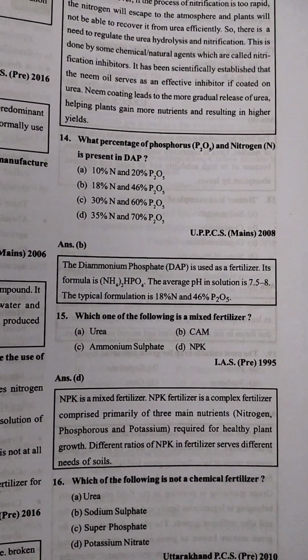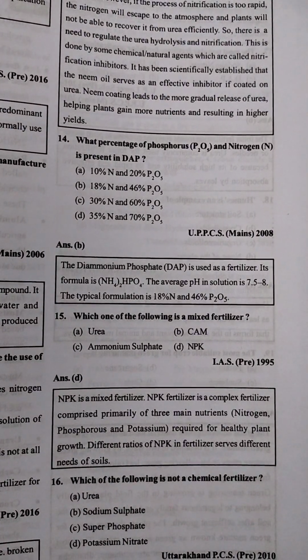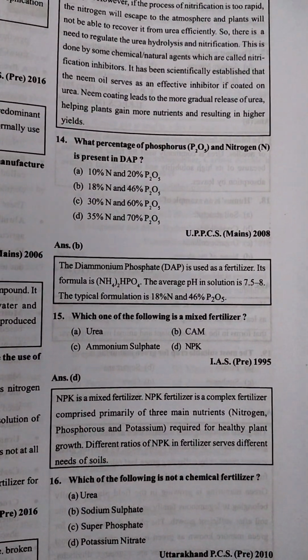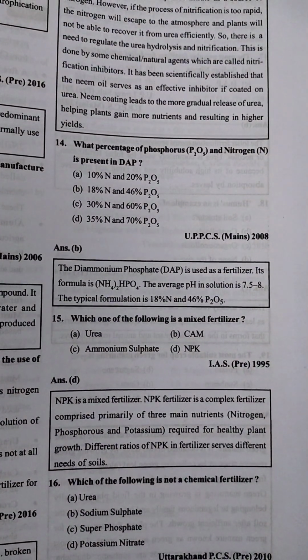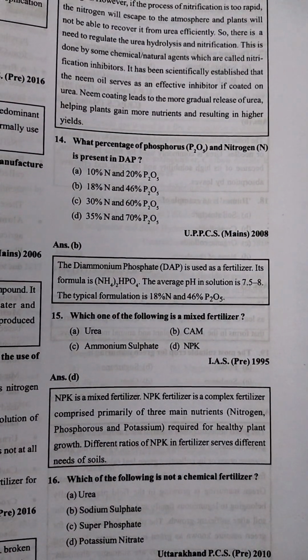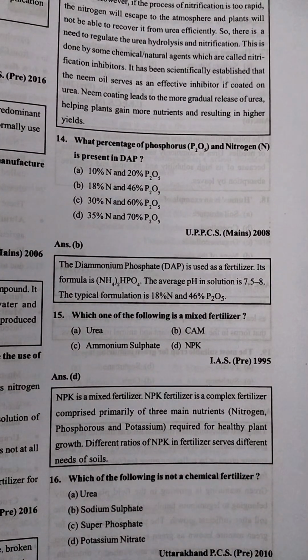Next, which one of the following is a mixed fertilizer? The mixed fertilizer is NPK. What is the meaning of NPK? That is nitrogen, phosphorus, and potassium. It is called a mixed fertilizer.